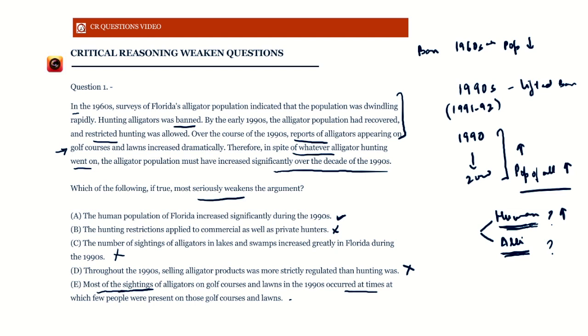Here we are given that the sightings take place at a time when there were few people. We're not saying that these people claimed that they saw an alligator. We're saying that the sightings took place. That means the people actually saw the alligator, but they saw it at a time when there were not too many people around. So it could have been those times when there are relatively few people on the lawns or the golf courses, but it doesn't matter, isn't it? It's absolutely irrelevant to our argument. So again, E is not the answer. Of course, as we said, A is the answer over here.